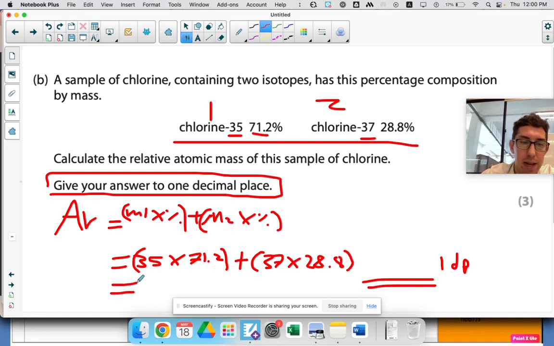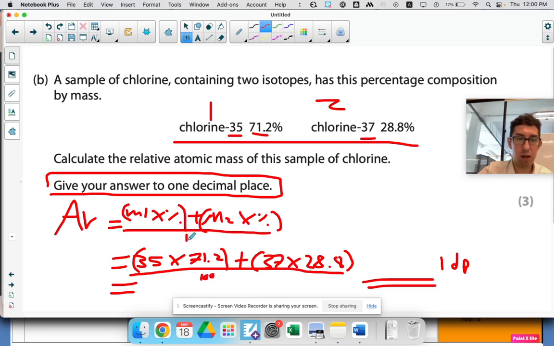Okay, calculator. Obviously, you need to show your working here. You can't go to the periodic table and just assume it's going to come out to what the periodic table says. So 35 times 71.2 plus 37 times 28.8. Oh, I forgot, I have to divide the whole thing by 100. Because it's percentages, you have to divide the whole thing by 100, and that's always going to be the case in GCSE.